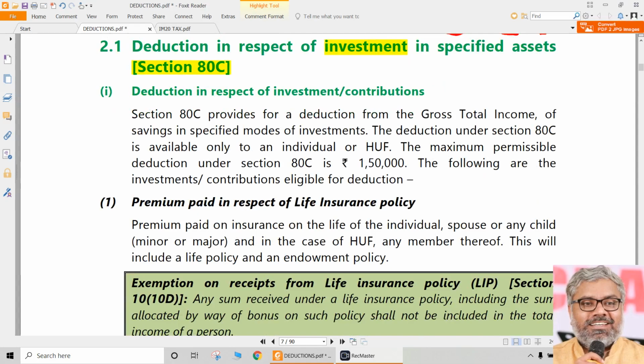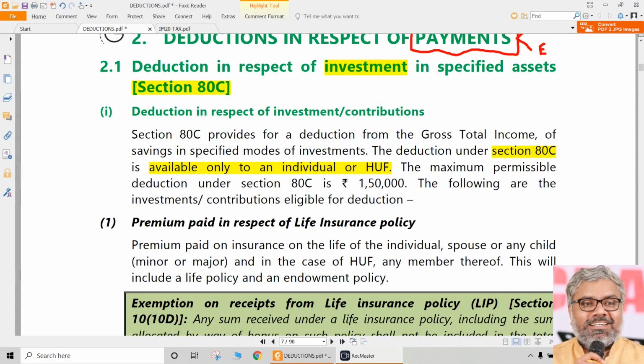But before that, we have to understand to whom this particular Section 80C deduction is applicable. It is available only to an individual or HUF. Of course, mostly our SSC in the examinations will be an individual. So definitely there will be an application of this deduction section in our exam questions. That is guaranteed. All that we need to know is what are the investments which the SSC should make in order to claim this deduction? Are there any conditions attached to that investment? If at all there are any conditions, we should know them.